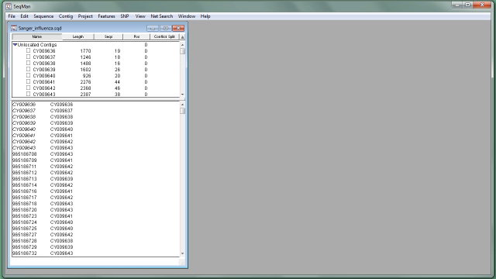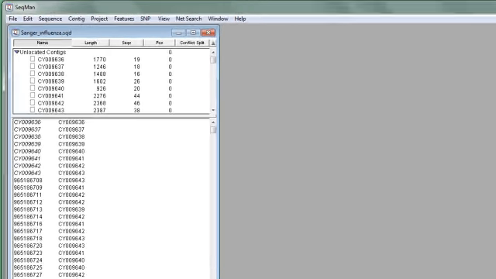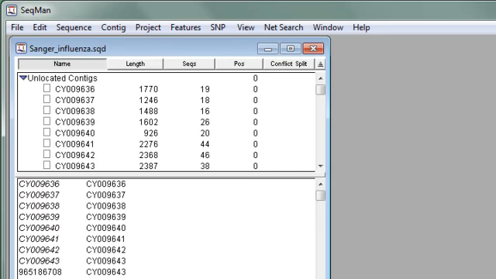In this video, I'm going to show you how to recompute the consensus sequence for a templated assembly using SeqMan Pro. Start by opening your assembly project. Here I have a templated assembly of Sanger sequencing reads from the influenza A virus aligned to GenBank sequences for the 8 segments of the virus. And because this is a templated assembly, I have one contig per reference sequence.